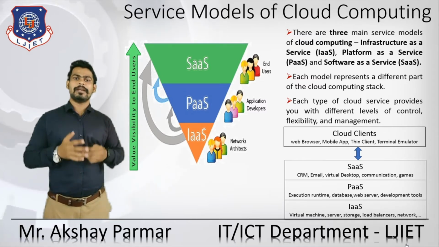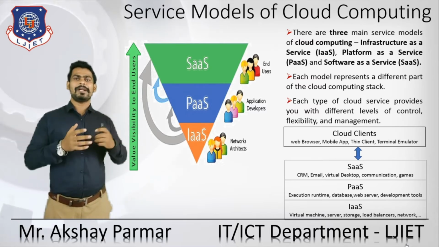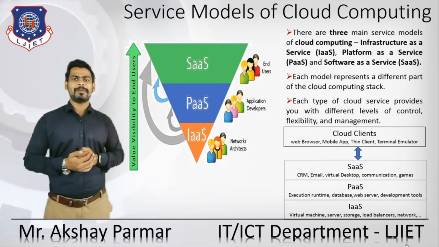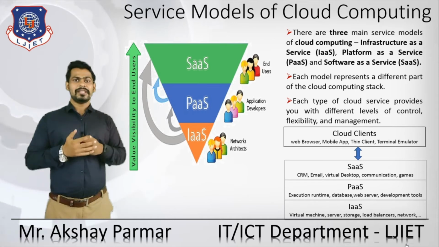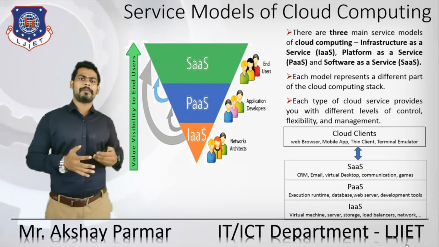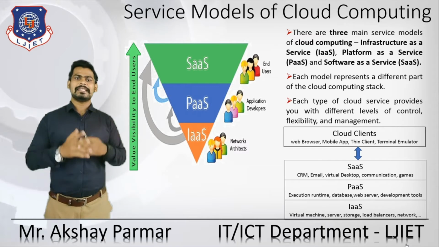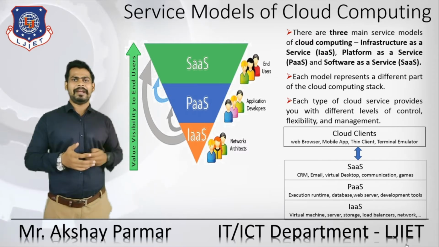Executable runtimes, databases, web servers and development tools are examples of platform as a service, provided with the help of the cloud. The third type is infrastructure as a service. Here you are just using basic infrastructure for your development. Virtual machines, servers, storage and load balancers are examples of that.